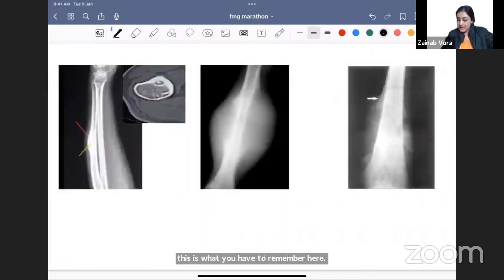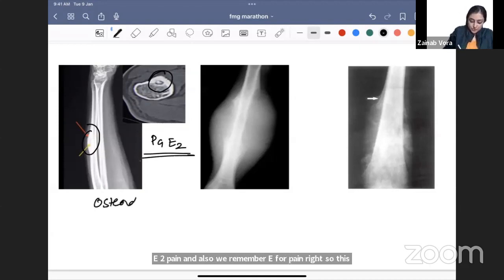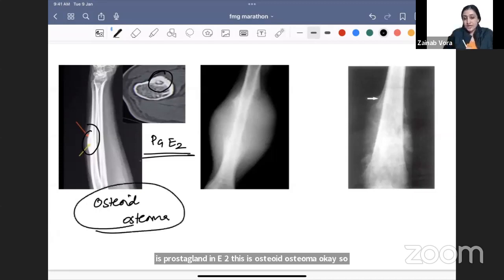Next, Caldwell is AP view or PA view? AP करते हैं वैसे, but not important. Okay. Next, what do you see here? If I give you history of nocturnal pain relieved on taking NSAIDs, I am seeing that there's a chota sa lesion. CT is the investigation of choice. Seeing a nidus which is producing prostaglandin. कौन सा prostaglandin? E2. Pain है ना, so we remember E for pain, right? So this is prostaglandin E2. This is osteoid osteoma.